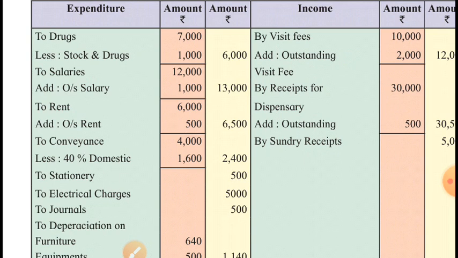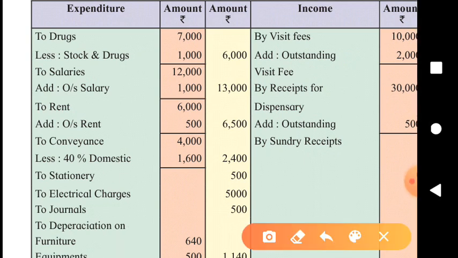Therefore, not rupees 4000 but just 2400. 60% of 4000, 2400 is for business purpose, for this hospital purpose, and 40%, 1600, for domestic family purpose. So actual expense on conveyance is just 2400, not 4000.